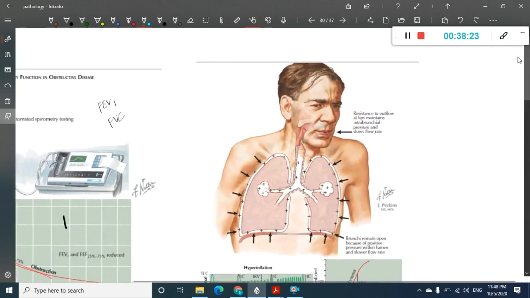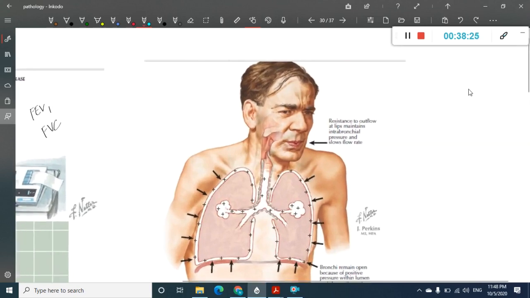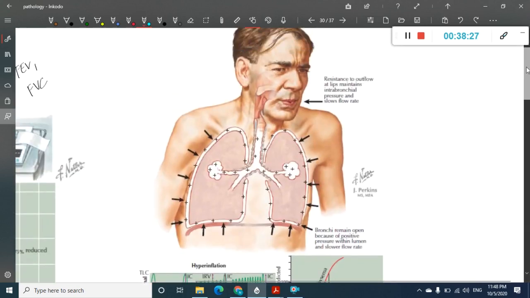Right, so we will see this picture. This is how emphysema patients look. This is called pursed lips. See the way that he puts his lips like this. He is exerting pressure through the oral cavity in order to exhale. So that is called pursed lip. Slowly he is exhaling.